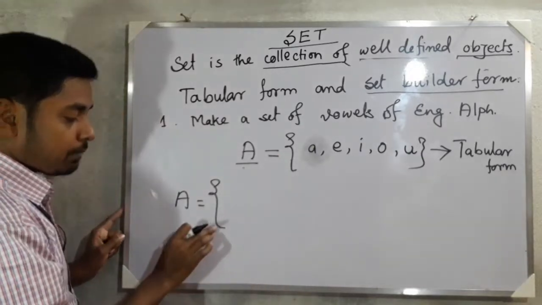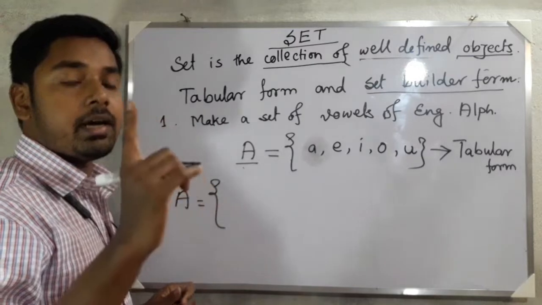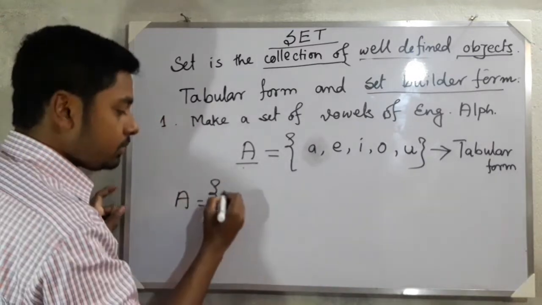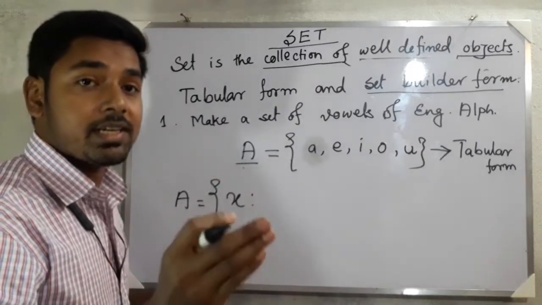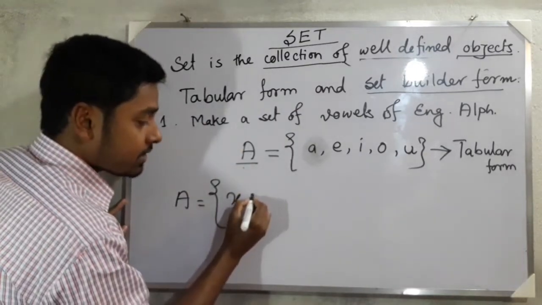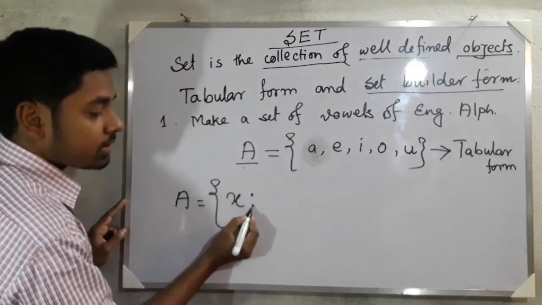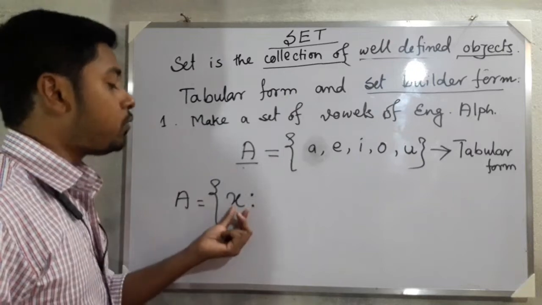First of all, we have taken the set notation. Then we have to take an arbitrary element, x. You can take any element: x, y, z, anything. Then you have to write such that. This is called such that. Now you have to define x. What is x?